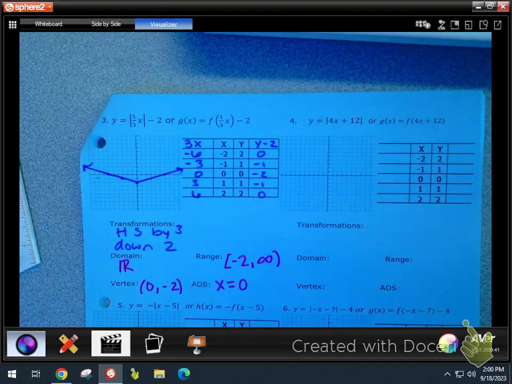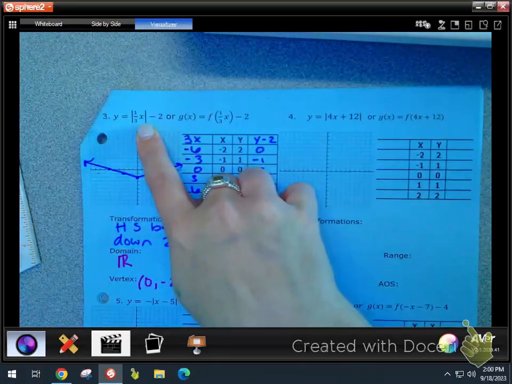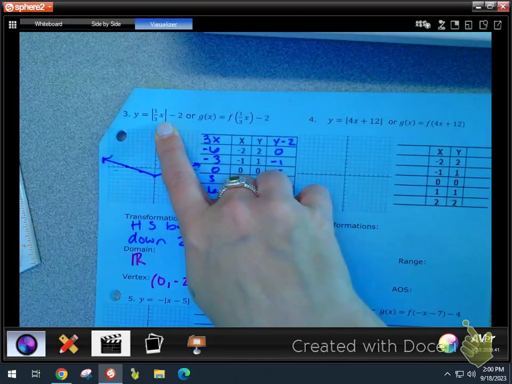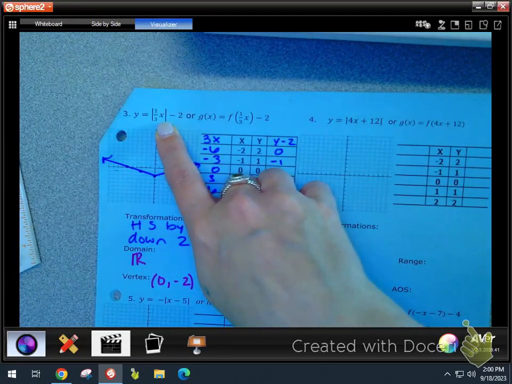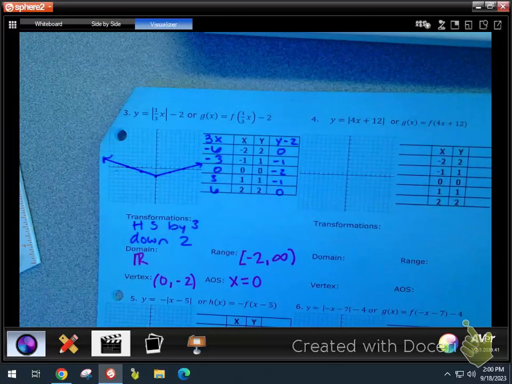There was a b value on number 3, and I'm harping on the fact that the b value has to be factored out. It's going to happen on number 4. On this problem, though, is there a c value here? No. So if there's not a c value, it is just like x has not been shifted left or right, then you don't have to worry about factoring out that b value. It's perfectly fine as is. You can separate it, like put x in parentheses if you want to, but it shouldn't change your numbers. That's only when you don't have a c value, which is honestly not likely. Most of the time we give you 4 and 5 transformations at a time.